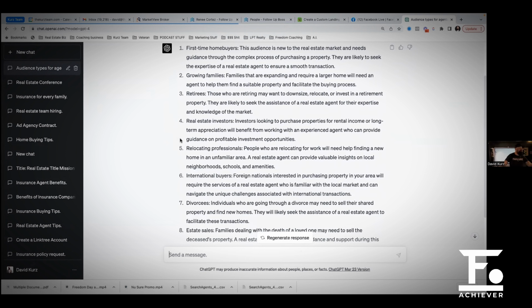Reloads, okay. Growing families, divorcees. We got a little bit of a mix of everybody. Growing families is winning so far. First-time home buyers is tied.